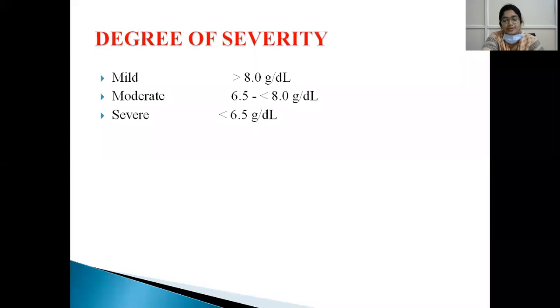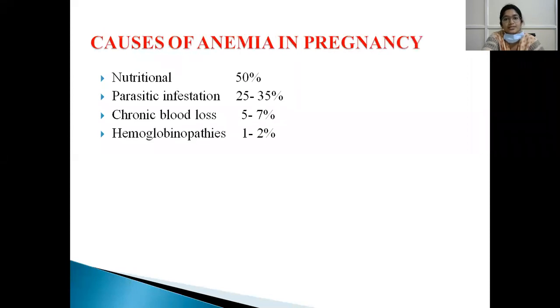Based upon the degree of severity, anemia may be classified as mild, moderate, and severe. Mild is 8 to 10 gram per deciliter, moderate is 6.5 to 8, and severe is less than 6.5 gram per deciliter. So, causes of anemia in pregnancy. Nutritional cause is the most common cause of anemia in India and in most parts of the world, and parasitic infestation such as hookworm accounts for 25 to 35%, and chronic blood loss as in hemorrhoids, that is 5 to 7%, and hemoglobinopathies, that is sickle cell disorders and thalassemias.